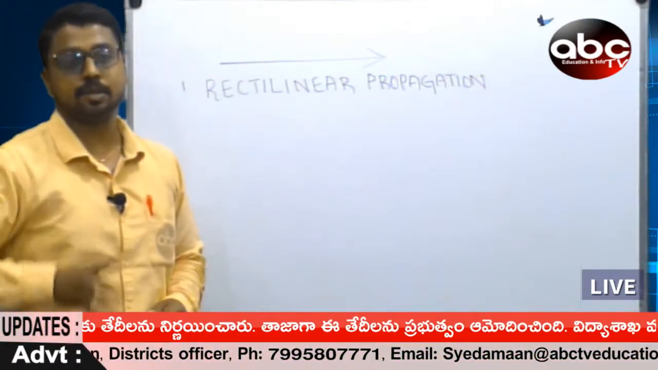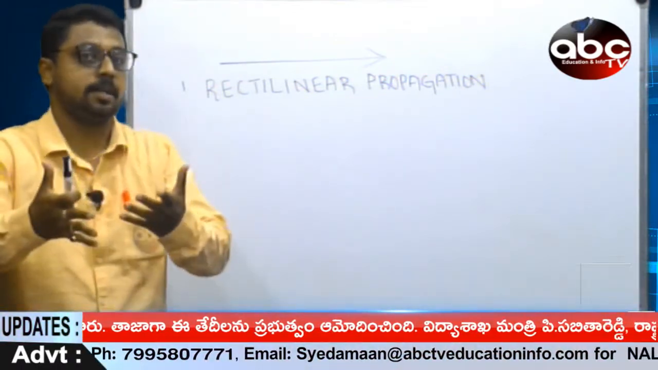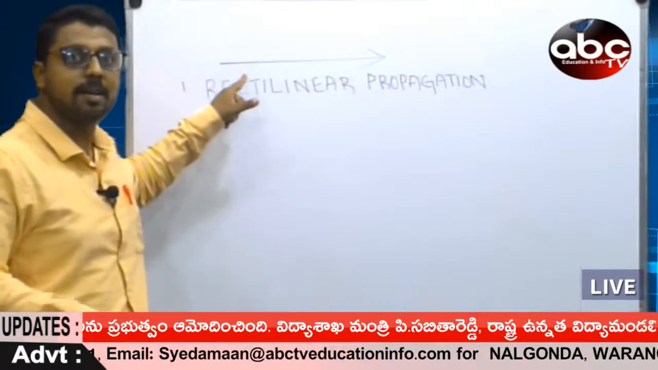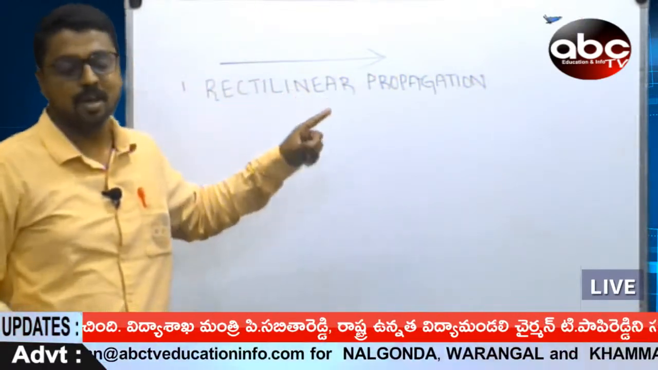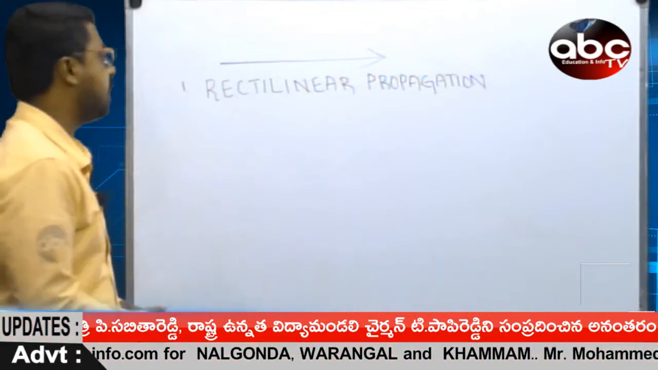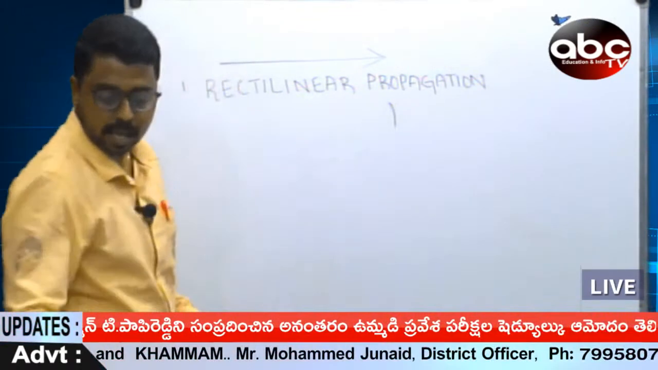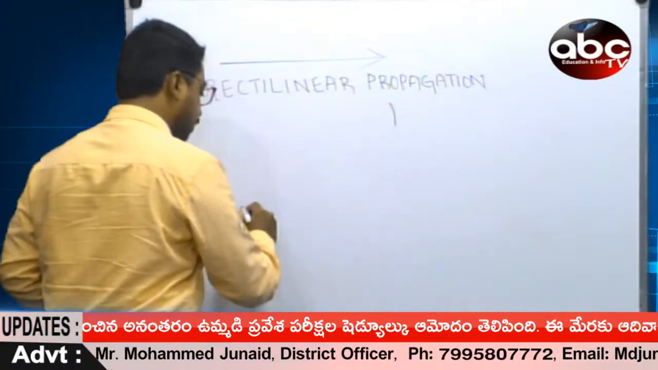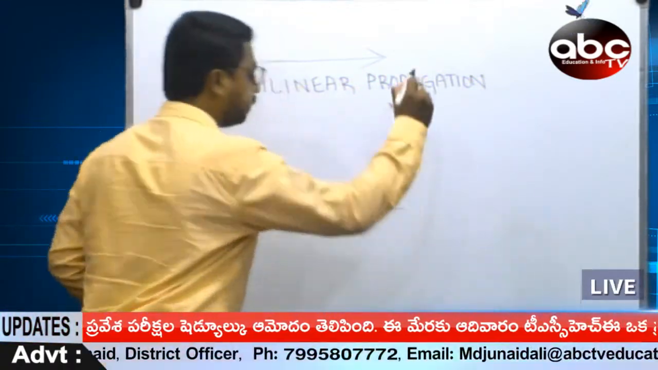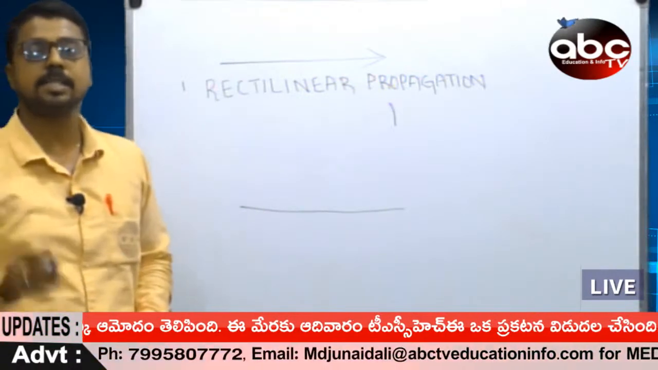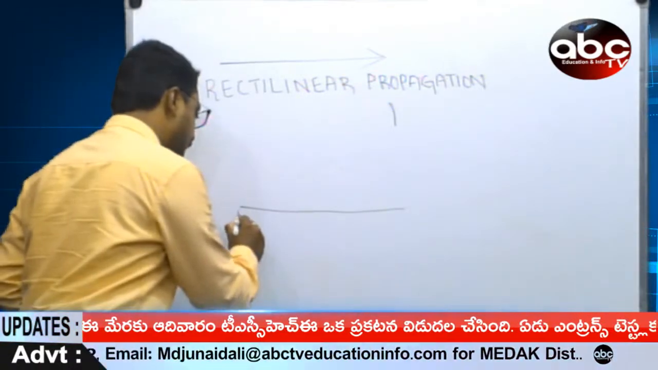Coming to our next point, does light always travel in a straight line? No, there are some exemptions. What are the exemptions? Let us understand. If any obstacle is placed, for suppose, if any obstacle is placed, namely A, B.